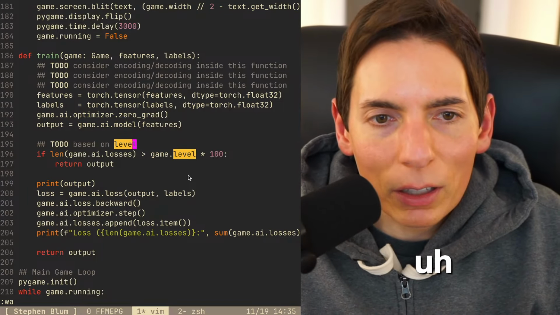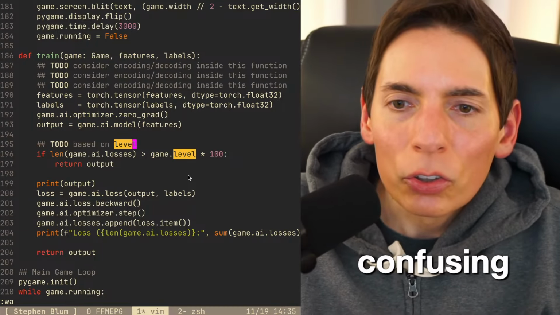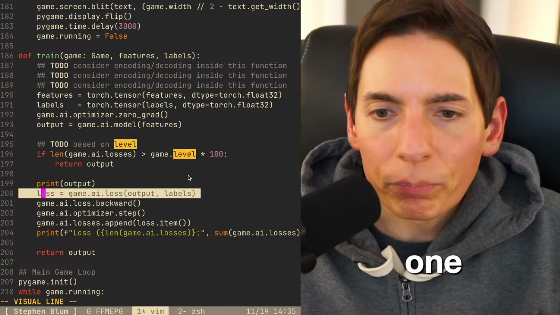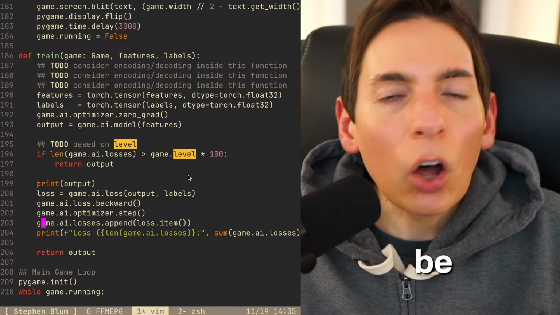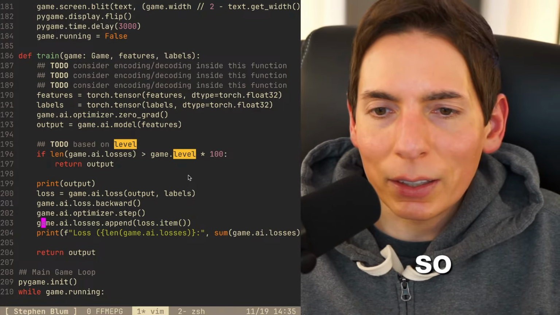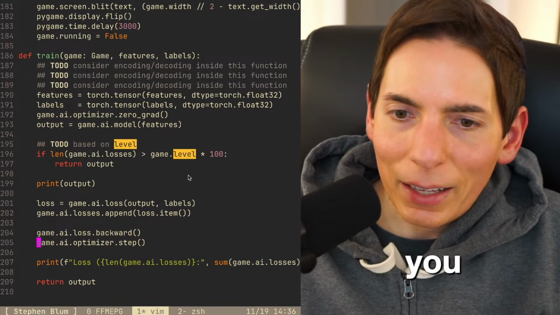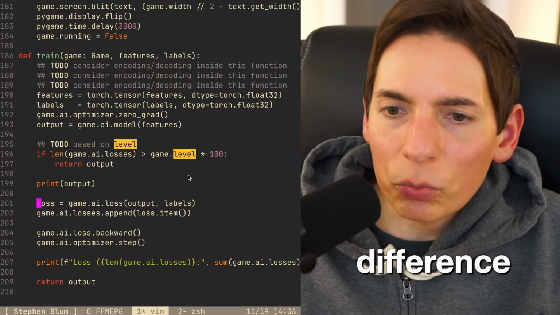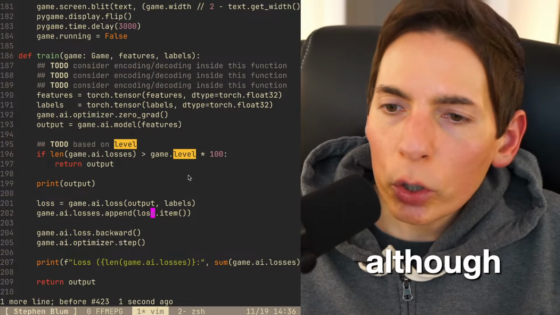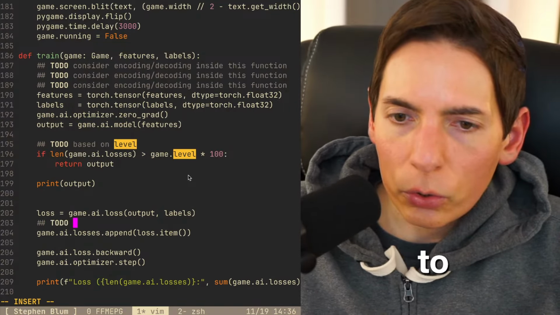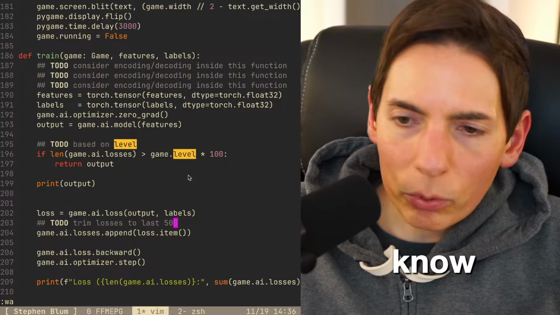So, what's the naming convention with loss and losses? So confusing. So a loss will be the one, right? So this is just one loss, right? So it's one sample, and losses is going to be all the losses combined, right? So basically, it's all the losses. So let's do this here, so you can see the difference. Loss versus losses, right? There you go. That's the difference. We're keeping track of all the losses. Although we should, okay, here we need to trim losses to the last 500. You know, we could probably do that now.